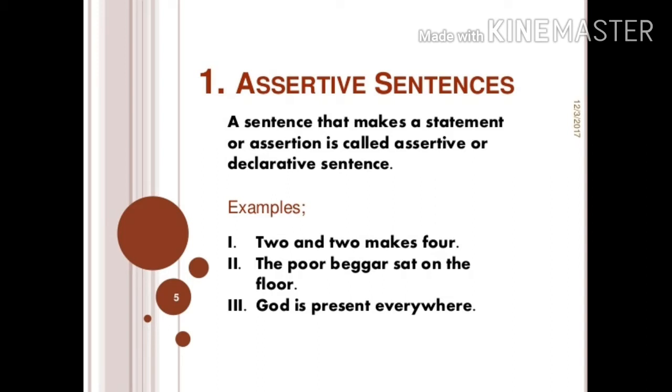Number 1, assertive or declarative sentence. This is the type of sentence that makes a statement and gives information. Some of the examples are 2 and 2 makes 4, the 4 beggars sat on the floor, God is present everywhere, etc. This type of sentence ends with a full stop.